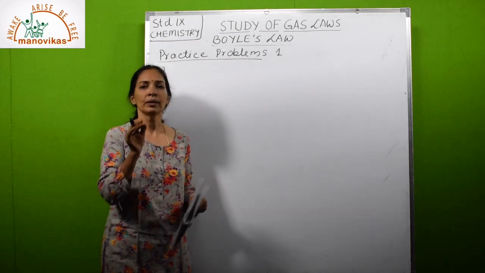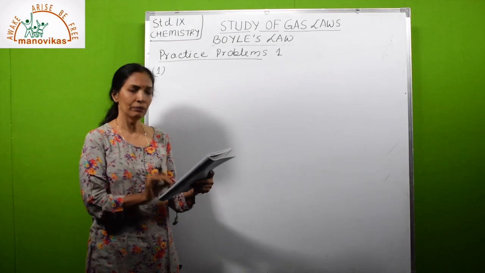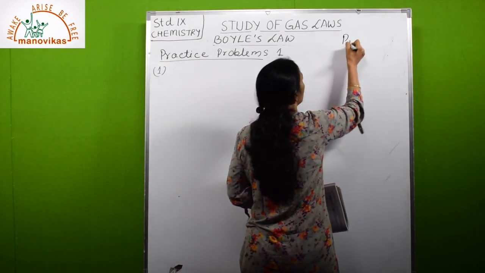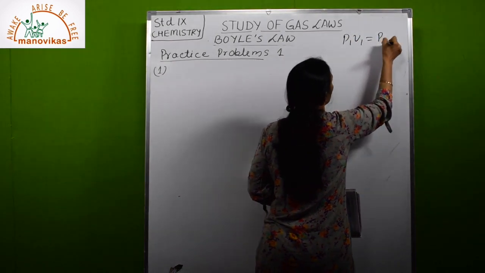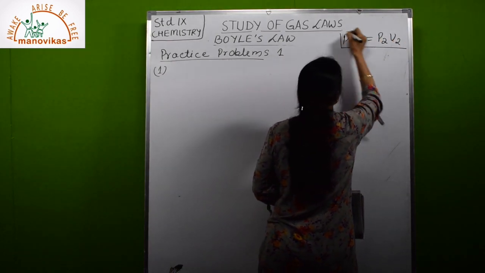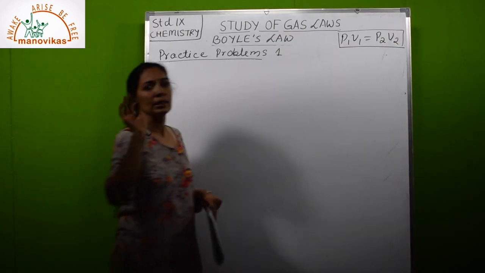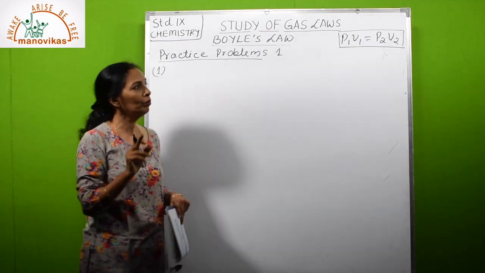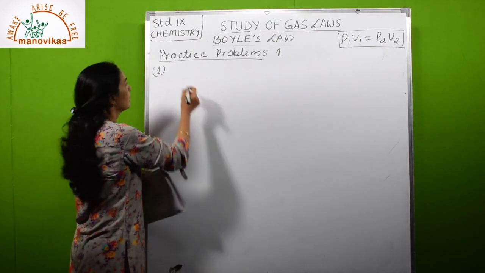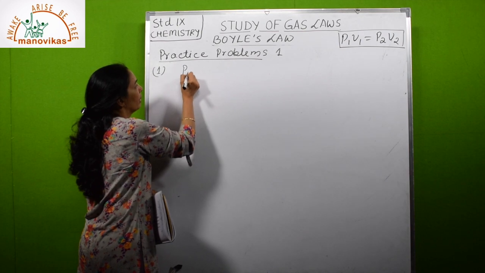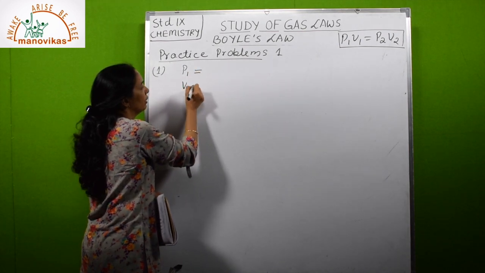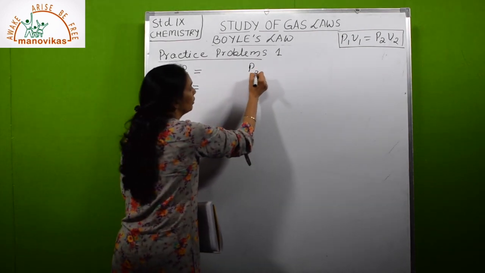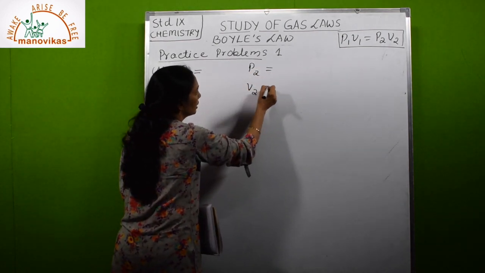Okay, so the first task is to write the given terms. Which formula are you going to use? In Boyle's law, P1 V1 is equal to P2 V2. This is the Boyle's law equation, which you are all going to use, where P1 and V1 are initial pressure and volume, P2 and V2 are final. So let us first write the given: P1 is equal to, V1 is equal to, P2 is equal to, V2 is equal to. You can write one below another also.